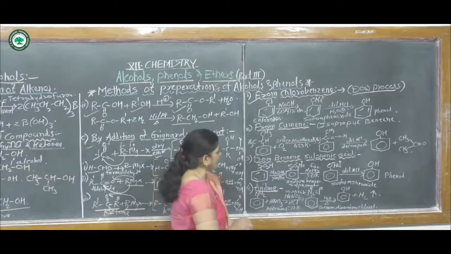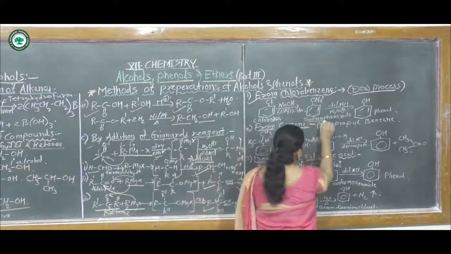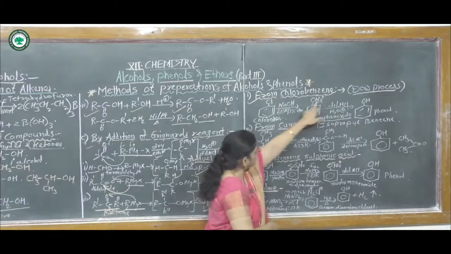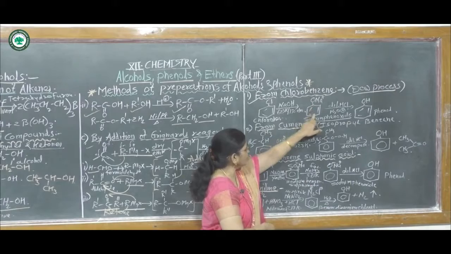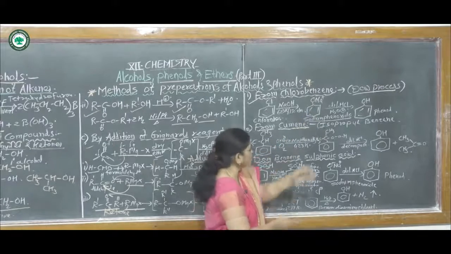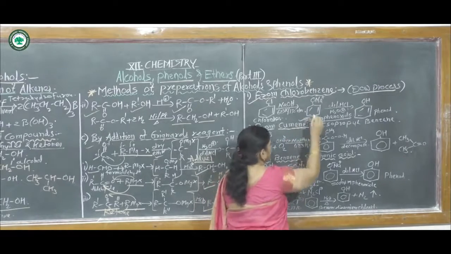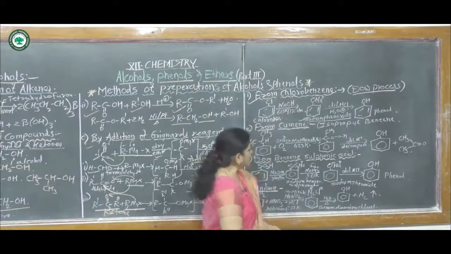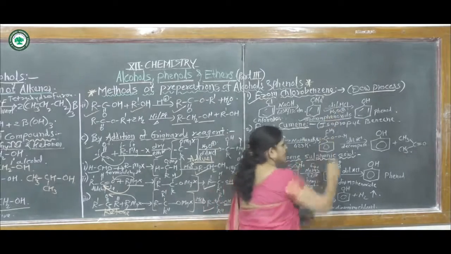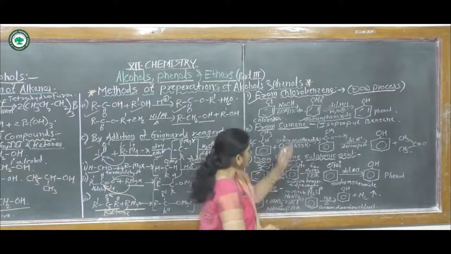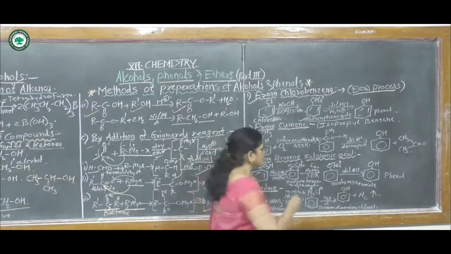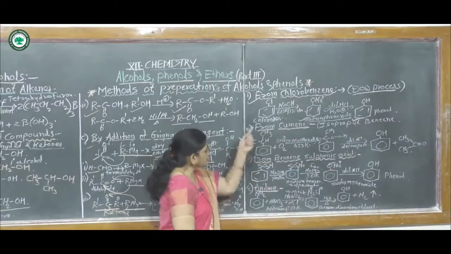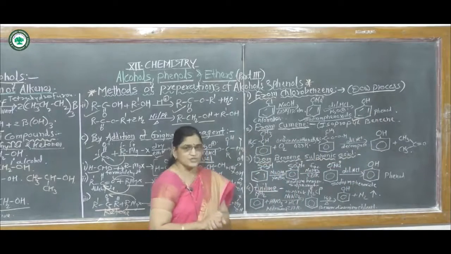Then in the first step it gives sodium phenoxide. That means this sodium oxide is attached to this benzene nucleus, the phenyl group, hence it is called sodium phenoxide. Then this sodium phenoxide, if reacted with dilute HCl, that means again by acid hydrolysis, gives phenol. This is the first method, called the Dow process.